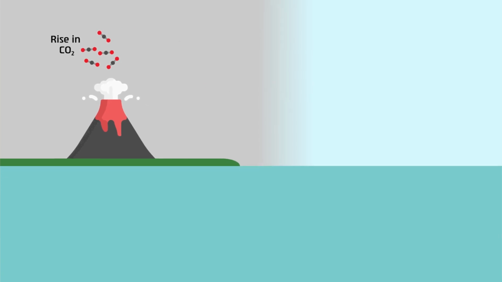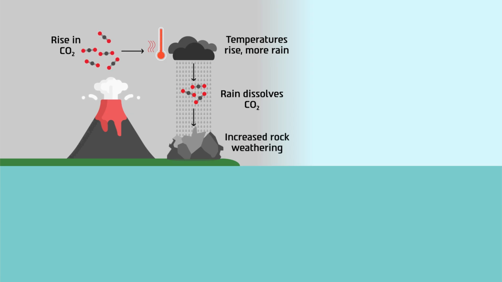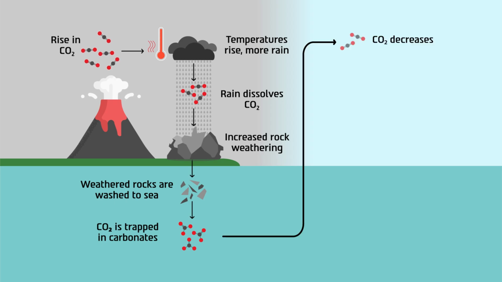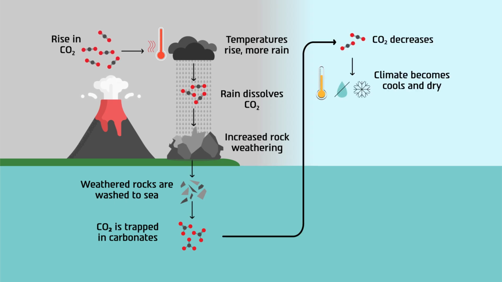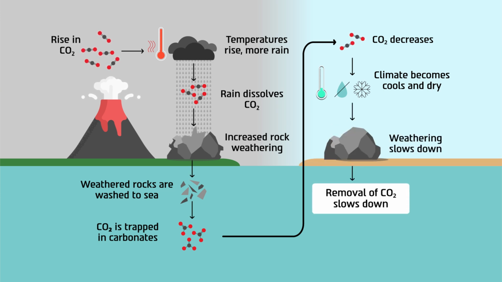Here's how it works. Rainwater dissolves atmospheric CO2, forming mild carbonic acid. An increase in CO2 levels leads to a rise in temperature and precipitation, which enhances the weathering of rocks. These weathered rocks are transported to the ocean as carbonate minerals, effectively removing CO2 from the atmosphere. This removal of CO2 lowers its concentration in the atmosphere, resulting in a cooler and drier climate, which in turn slows down the weathering process and the removal of CO2. This slow but persistent cycle acts like a thermostat, adjusting CO2 levels that regulate global temperatures.